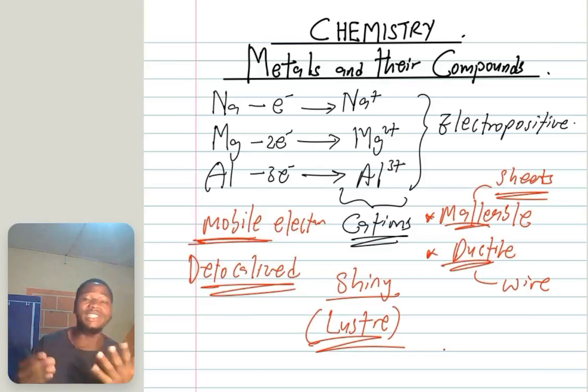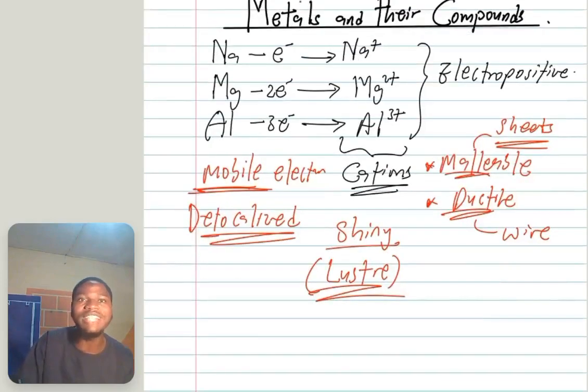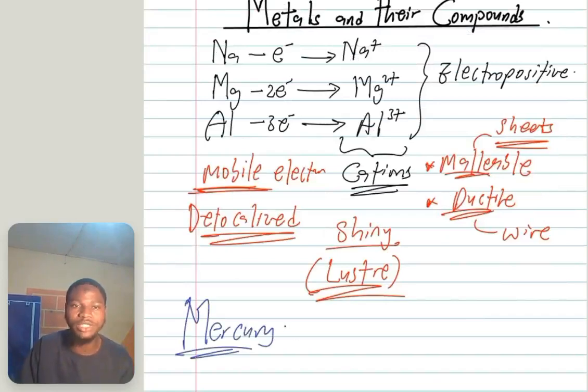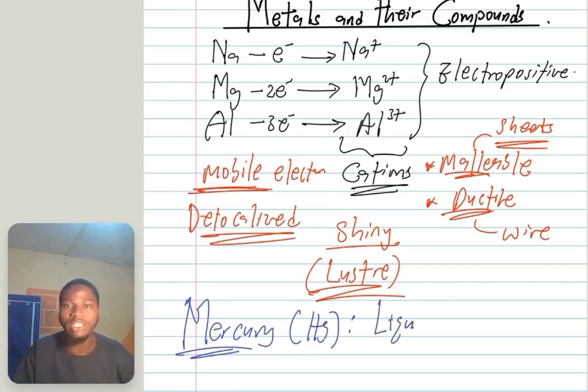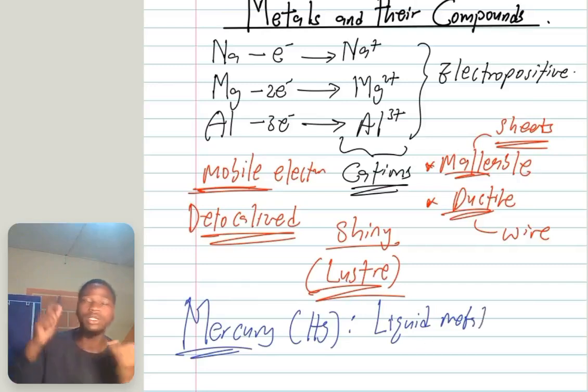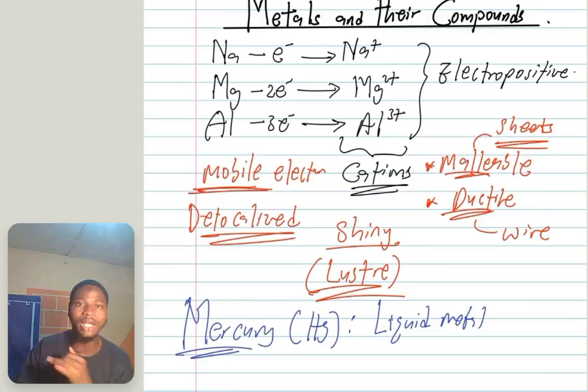Also, take note that these properties we are listing about metals, not all metals have them. Let me give us an example. There's a particular metal we call mercury. The symbol is Hg. Mercury is a metal that is liquid at room temperature. It is a liquid metal. So mercury is excluded from this property. It cannot be hammered into sheets or drawn into wire. So mercury is not malleable, and it is not ductile.